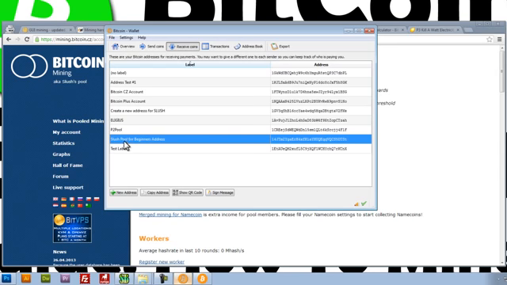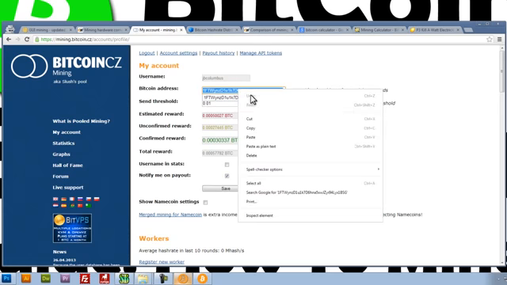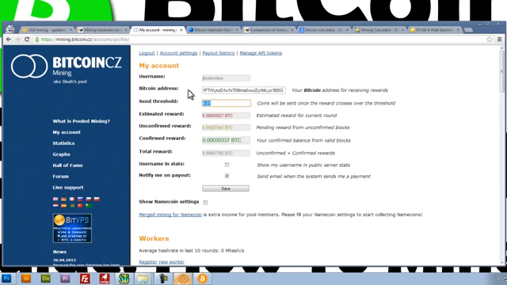Once I do that, you can see it pops up here in this list. I right click, copy that address, this string of code right here, and I'm just going to paste that address there.